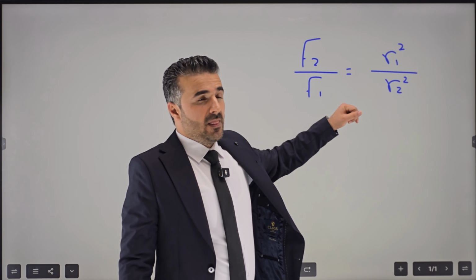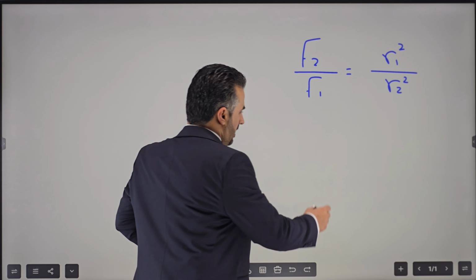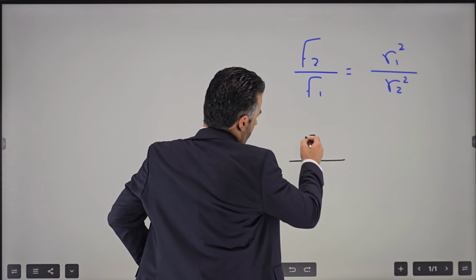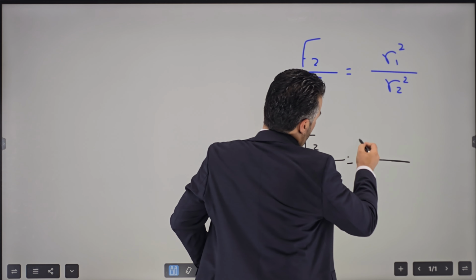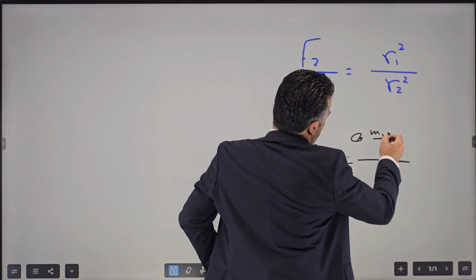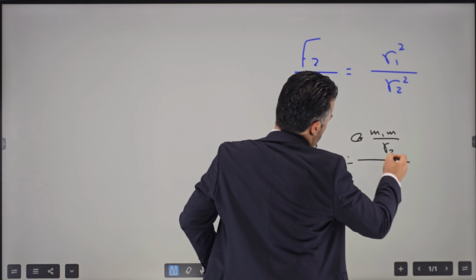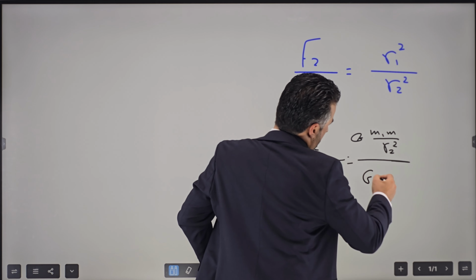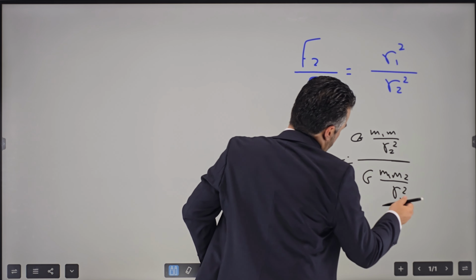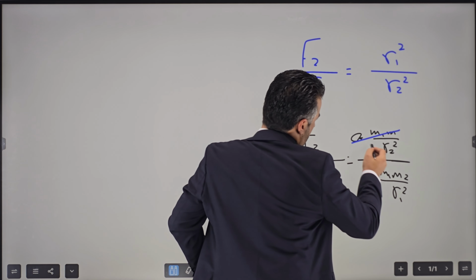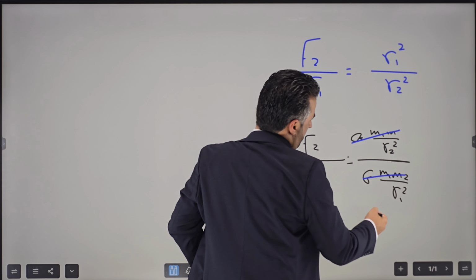Keep that in mind. But where does this come from? It comes from simplifying each one of these equations. F2 over F1 is equal to G, M1, M2 over R2 squared, divided by G, M1, M2 over R1 squared. These are the same values, so we cancel them out.